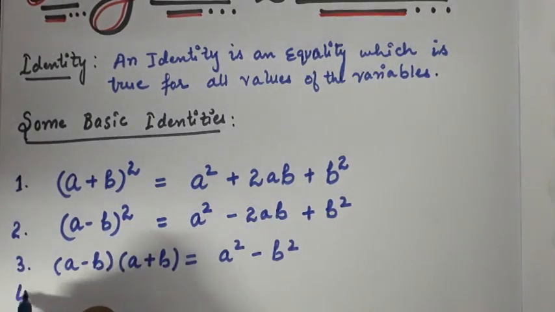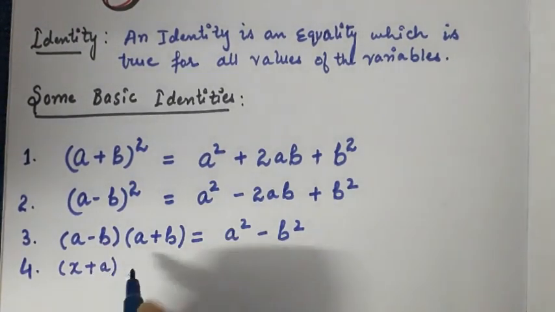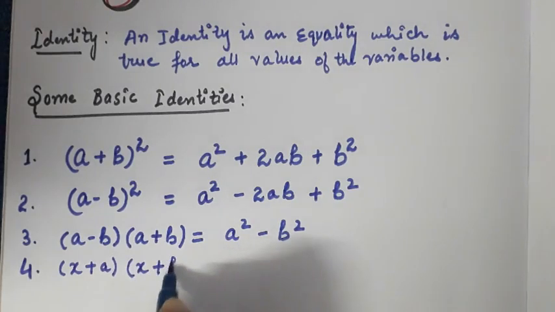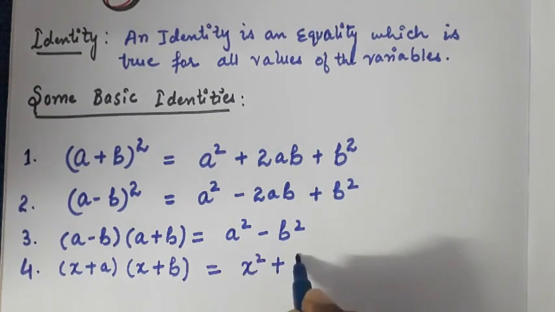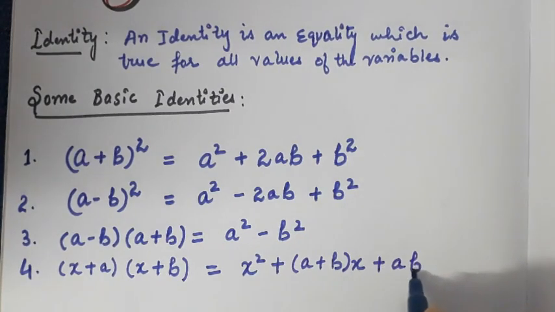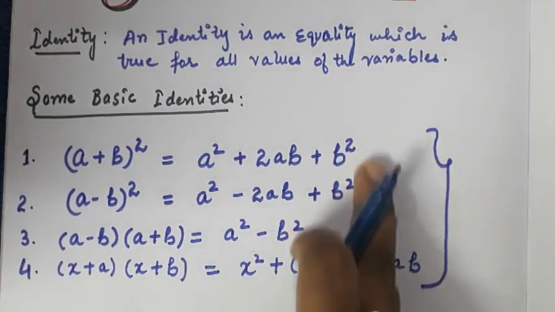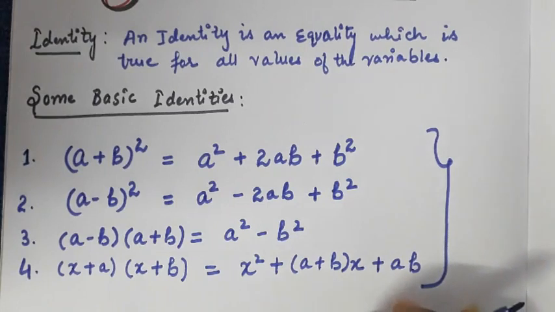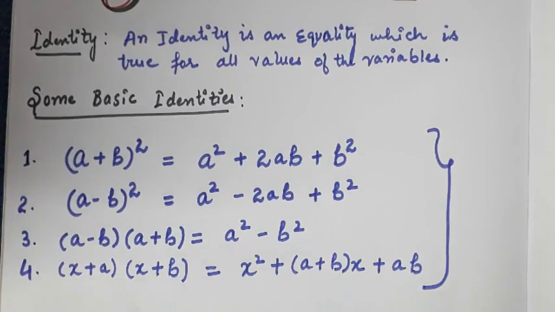And the fourth identity is (x plus a)(x plus b) equals x square plus (a plus b) x plus ab. First of all, we will discuss some questions based on these basic 4 identities, so that it will be clear to you. After that, we will proceed to the other identities. So let's move to some basic questions based on these identities.